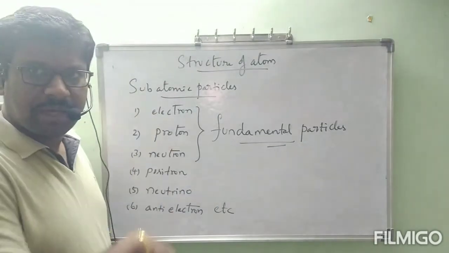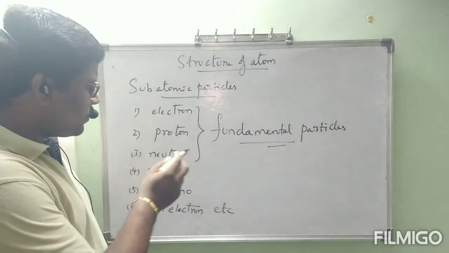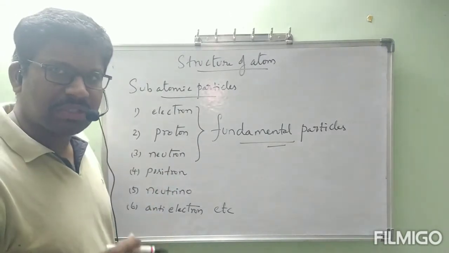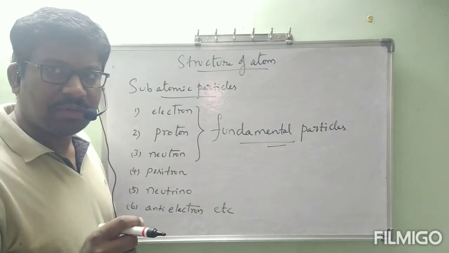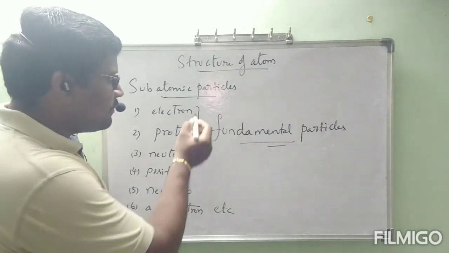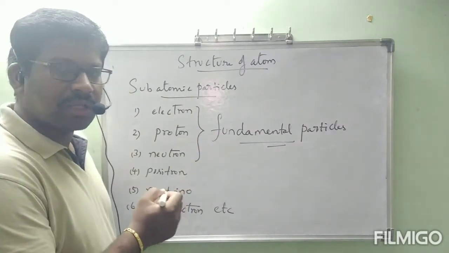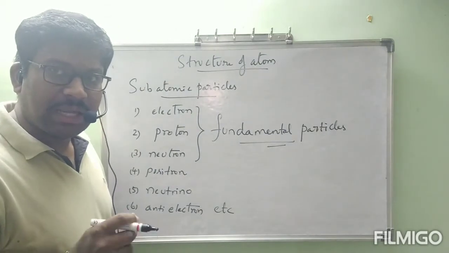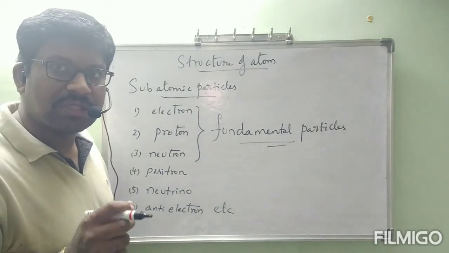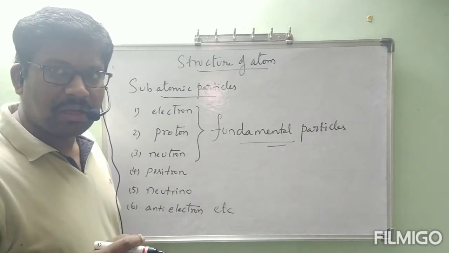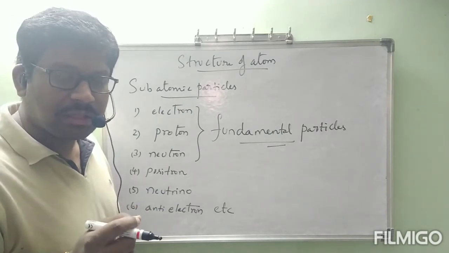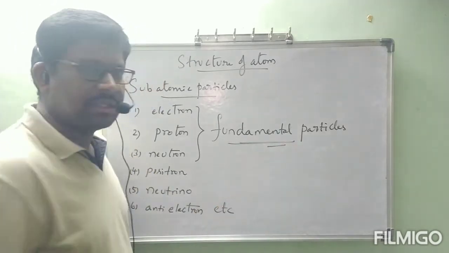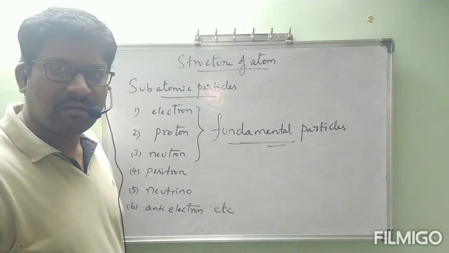Out of these many subatomic particles, like electron, proton, neutron, positron, neutrino, antineutron, antineutrino, so many are there. Out of these, three particles are very important: electron, proton and neutron. Depending on the electron, proton and neutron, we can obtain the total structure of the atom, and those three particles are called fundamental particles.